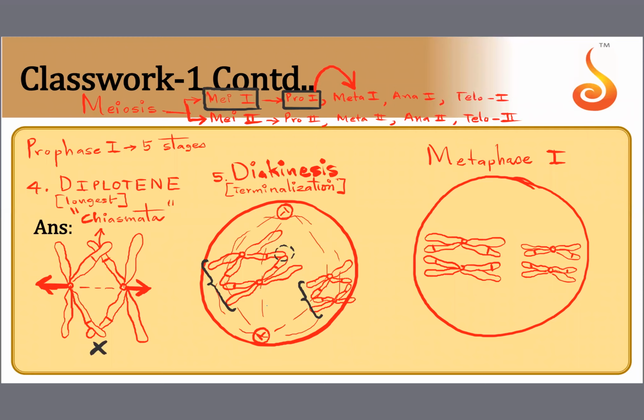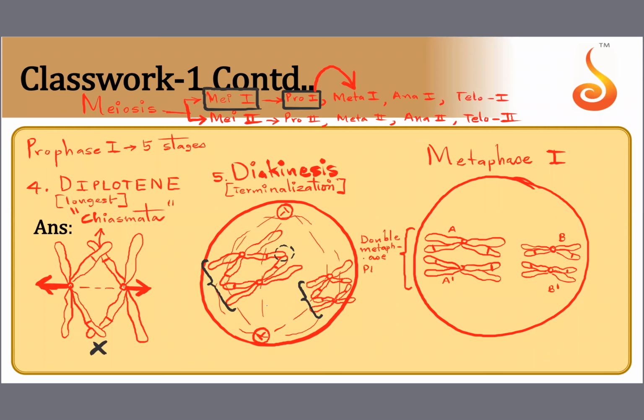So let me call this A and this A dash. A and A dash are a pair. B and B dash are a pair. So they are forming a pair in the equator. And what is this equatorial zone called? It is called double metaphase plate. Why is it called double metaphase plate?